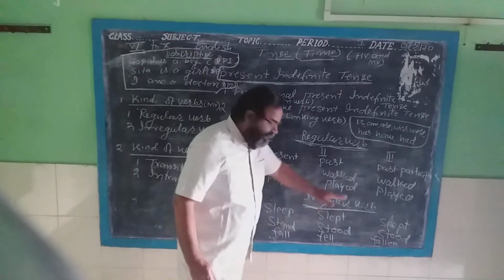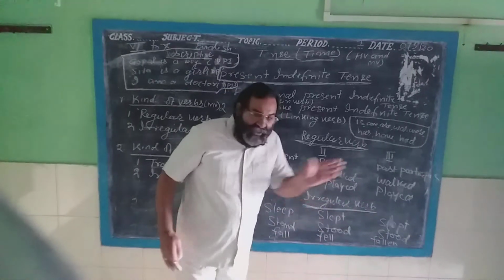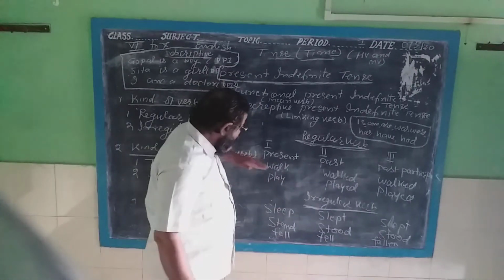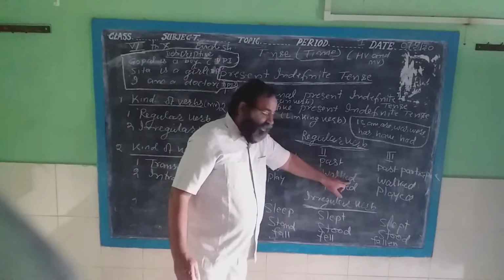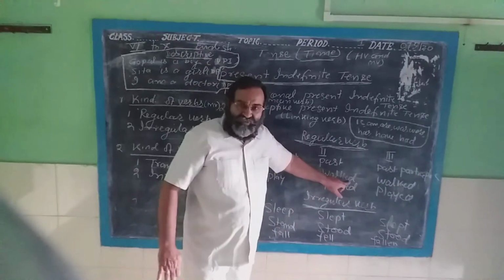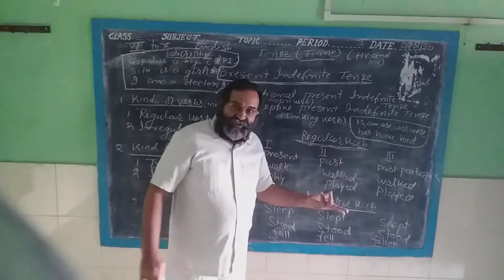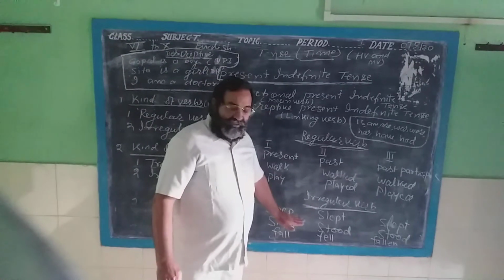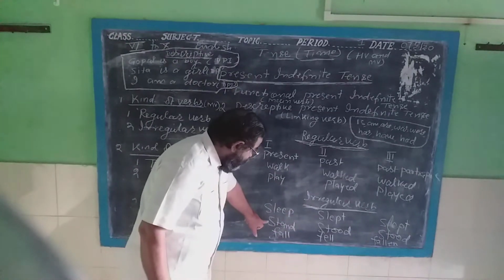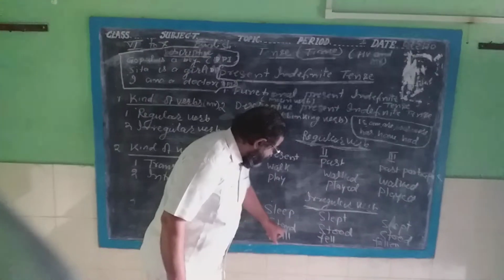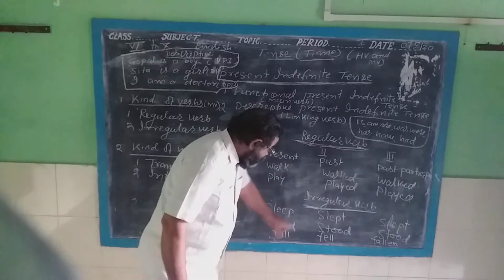That's why it is called irregular. There is no regularity in the main verb. Here there is a regularity because it will be included at the end of the main verb. Hence it is called regular. There is no doubt. And here it is irregular because here is stand. Now it is not stepped, it is stood.